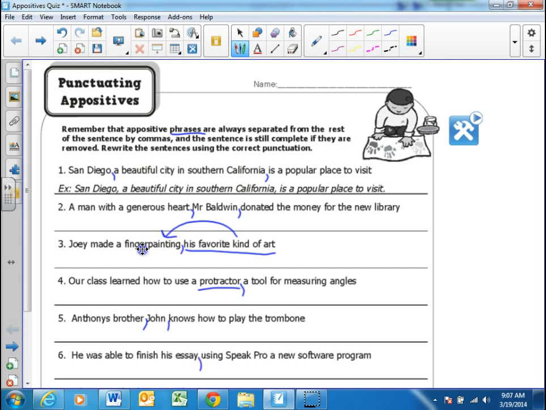Okay, so if we say it's here, he was able to finish his essay using SpeakPro, a new software program. Hmm. How does it sound now? So if I take out the appositive, it says he was able to finish his essay, a new software program. Does that work? It does not. So using SpeakPro is not the appositive phrase. Juan Carlos.